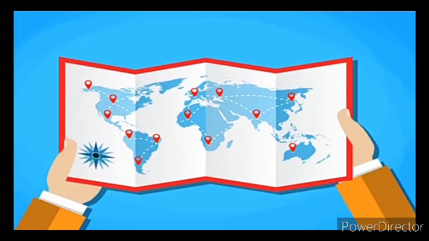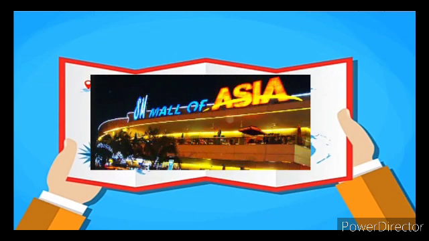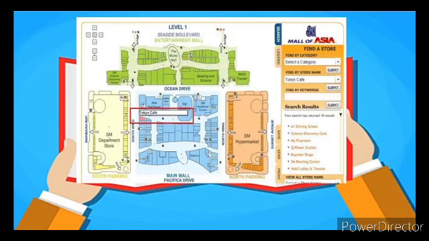Have you tried to visit a place for the first time? For instance, you are going to Mall of Asia. If you are unfamiliar with the location, what is the best way to find a specific stall or food section? Perhaps you want to try using directory maps.